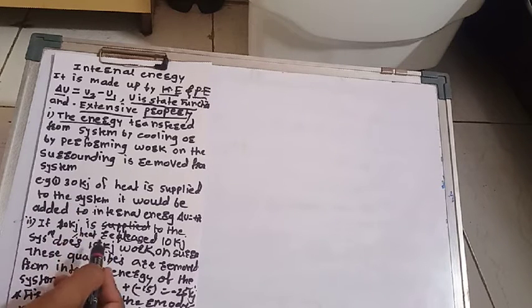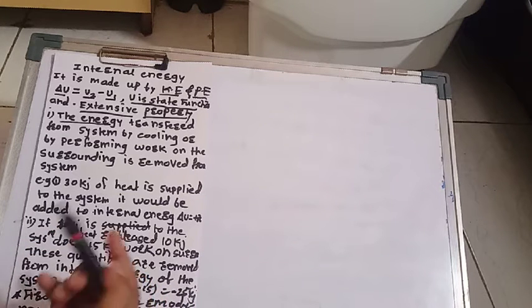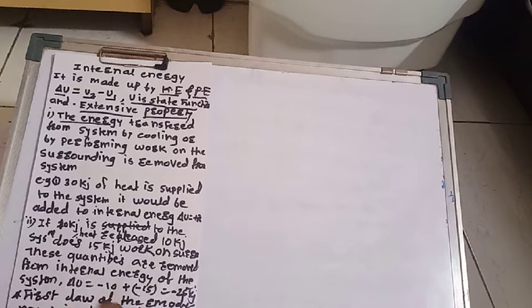If 10 kilojoule of heat is released from the system, and it does work of 15 kilojoule on the surroundings, that means it is expansion, and work of expansion is always negative.